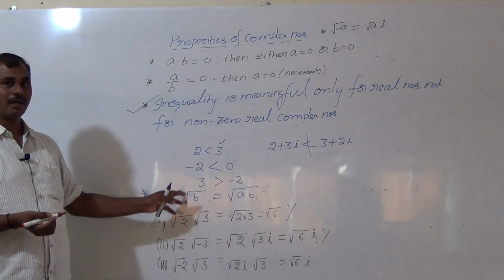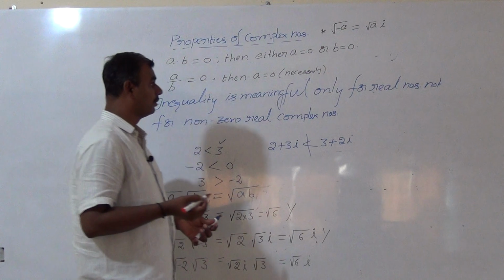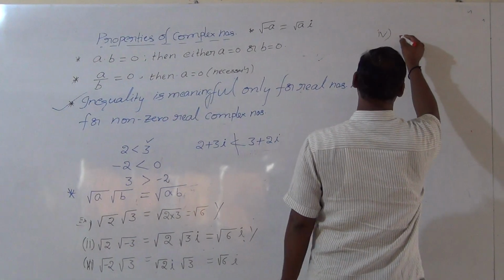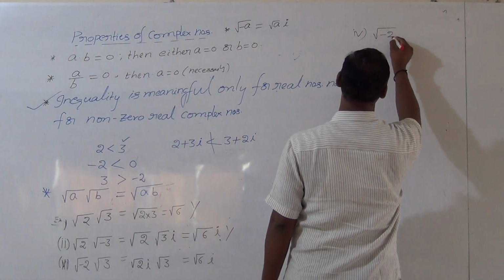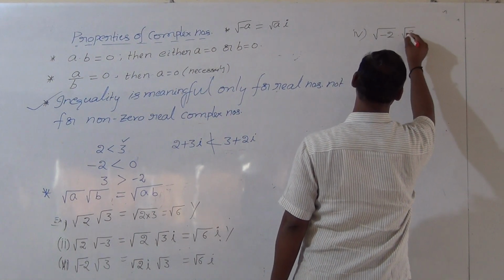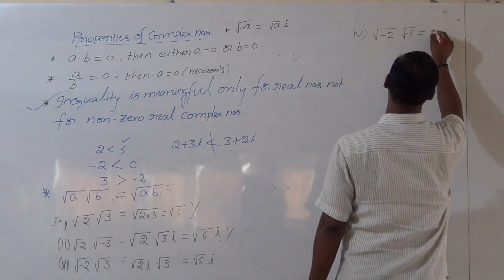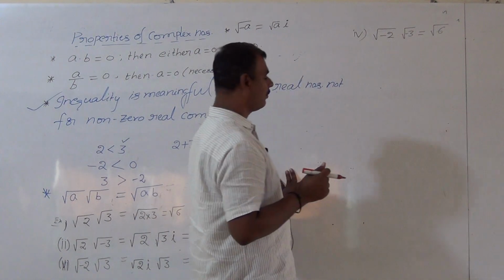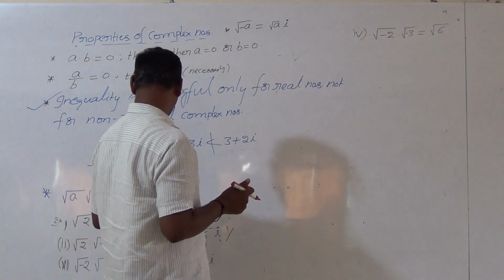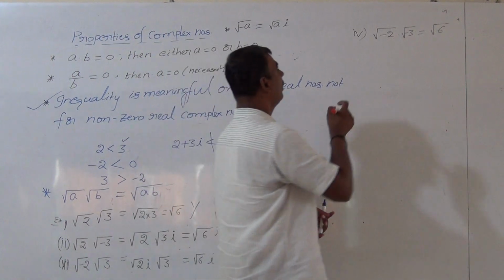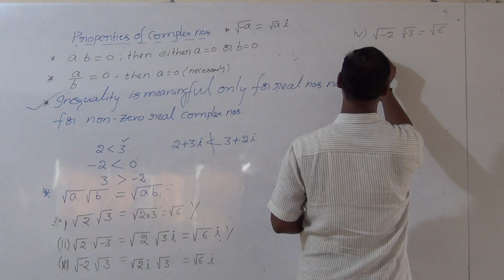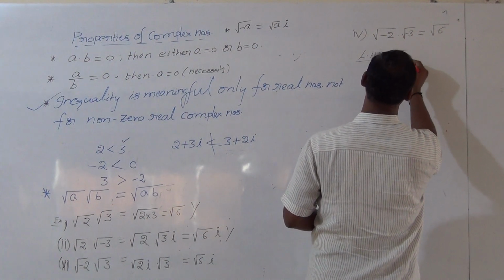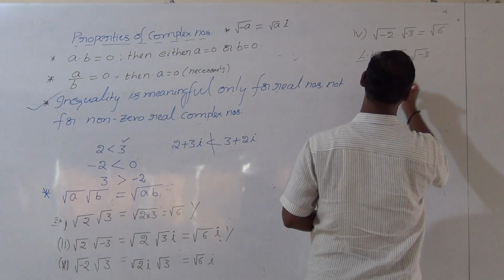LHS equal to RHS. And one more example, the last example, the fourth example: square root of minus 2 into square root of minus 3, is it equal to square root of 6? Is it true or false? Let us see. I will take the left hand side value, LHS, square root of minus 2 into square root of minus 3.